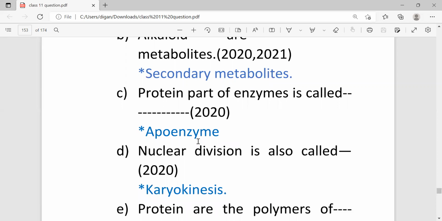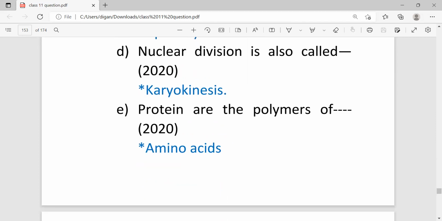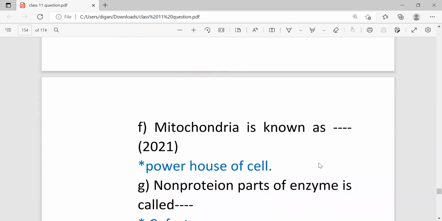Answer is apoenzyme. Then nuclear division is also called, answer is karyokinesis. In cell division there are two types: division of nucleus plus division of cytoplasm. So division of cytoplasm may also come. If division of cytoplasm comes, you have to write cytokinesis. But if nuclear division comes, then you have to write karyokinesis. So don't confuse. Next, proteins are the polymers of, answer will be amino acids.